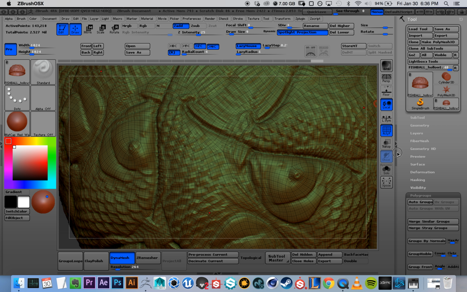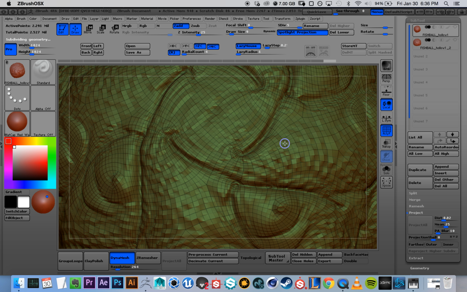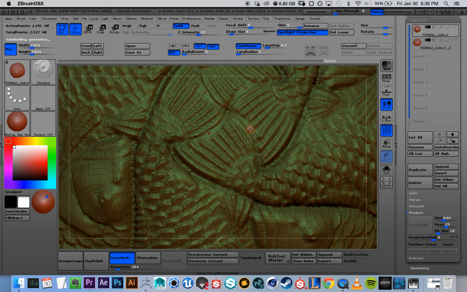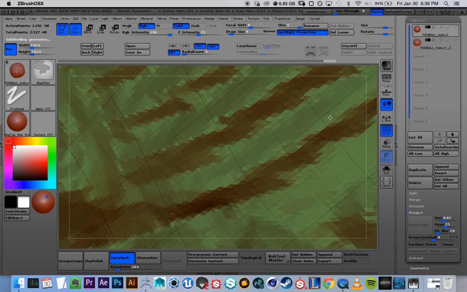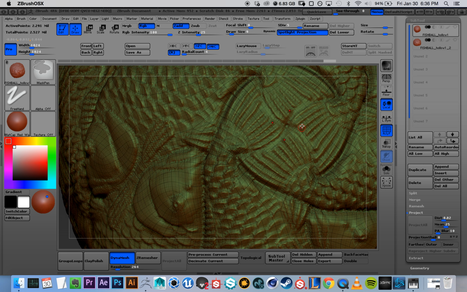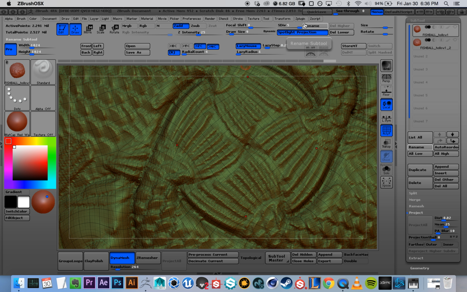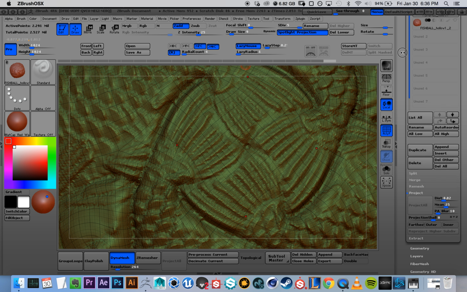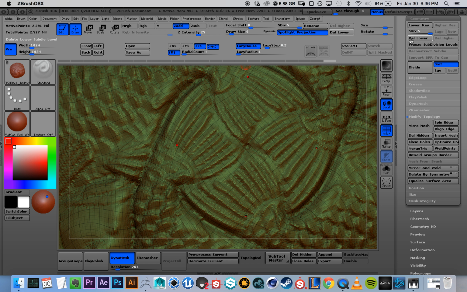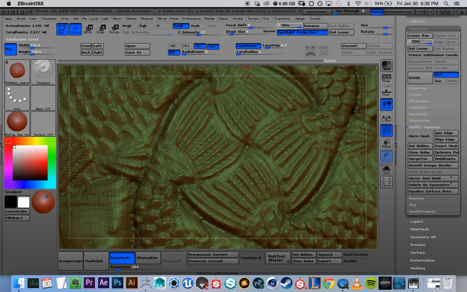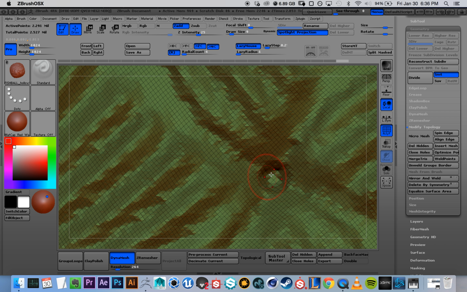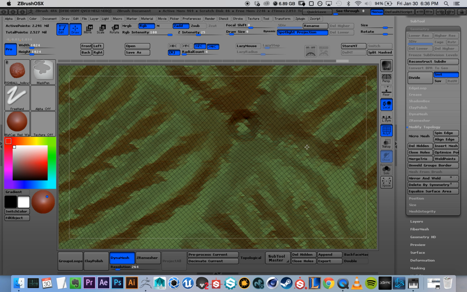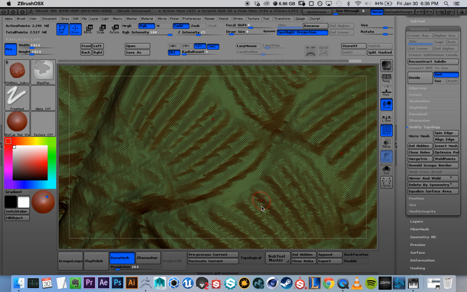What else? Okay, if you want to see how the real mesh is, this is subdivided a couple times, so you're not actually seeing the actual polygons. You can delete the lower polygons. Go into Geometry, under Subdivisions, Delete Lower. So now you'll actually see what the geometry looks like. Let's just go around doing that.